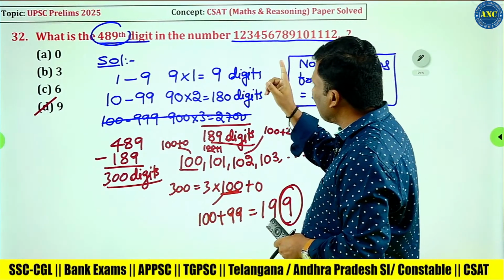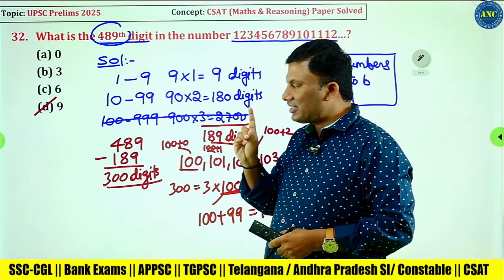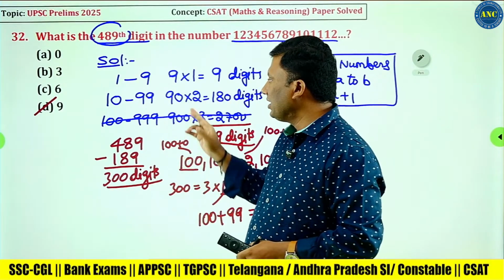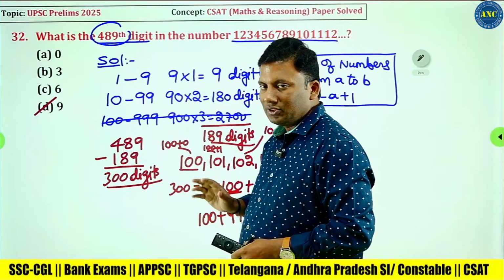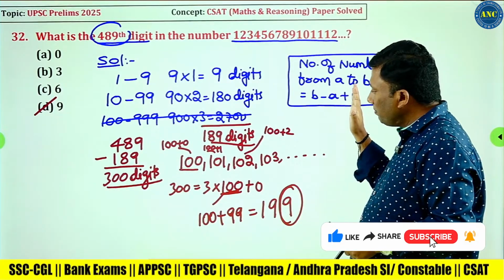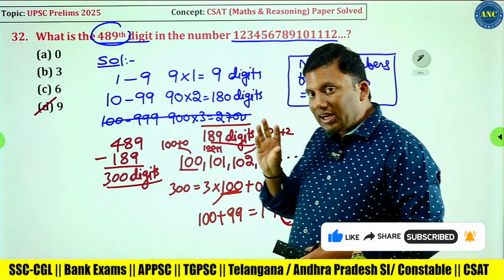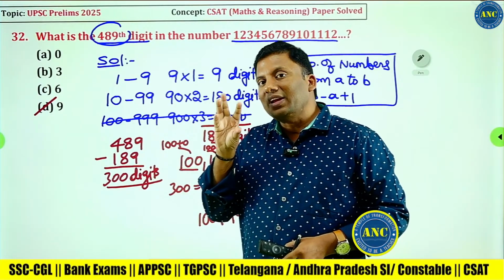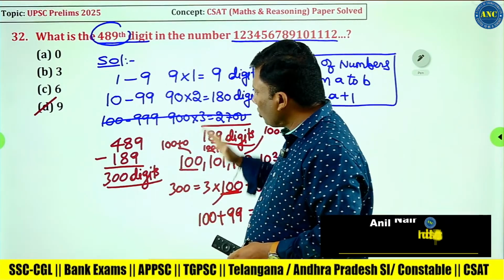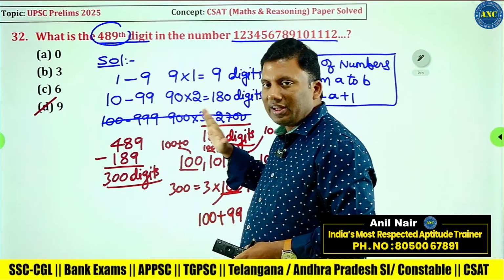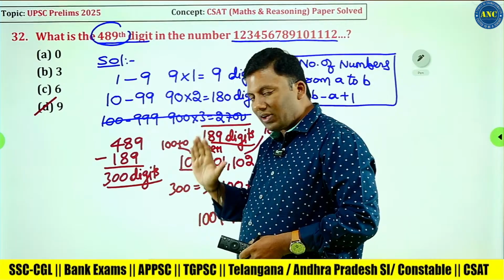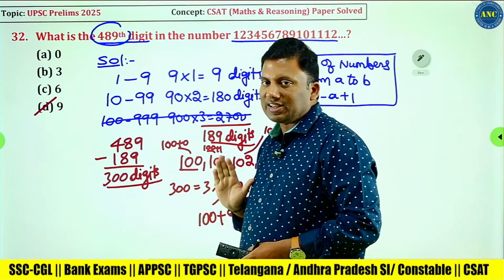First, single digits are there: 1, 2, 3, 4, 5, 6, 7, 8, 9. Total 9 numbers. Every number is a single digit. 9 ones are 9. Then 10 to 99. Number of numbers from A to B is B minus A plus 1. Total 90 numbers are there, every number is 2 digits. 90 into 2 is 180. Total 189 digits I already wrote. I need the 489th digit. 489 minus 189 is 300 digits I have to write.